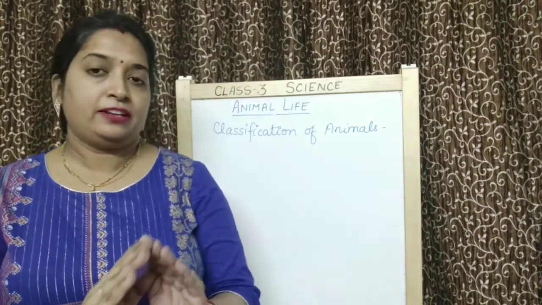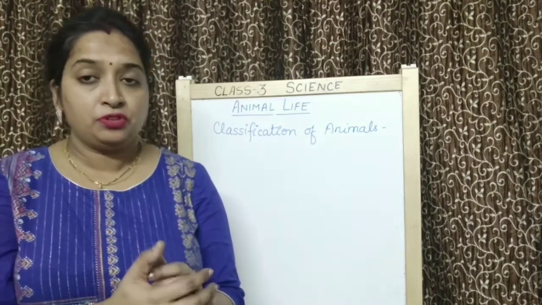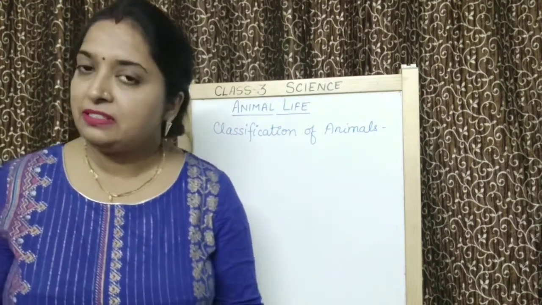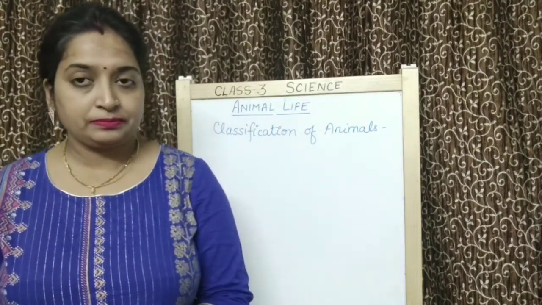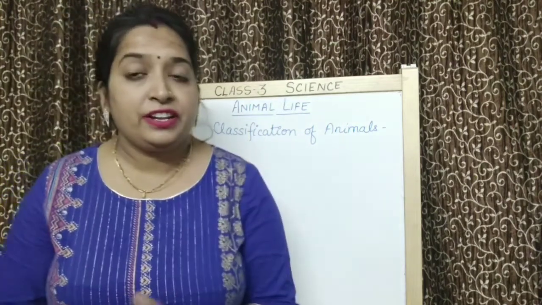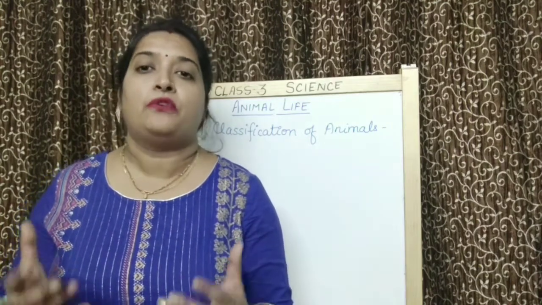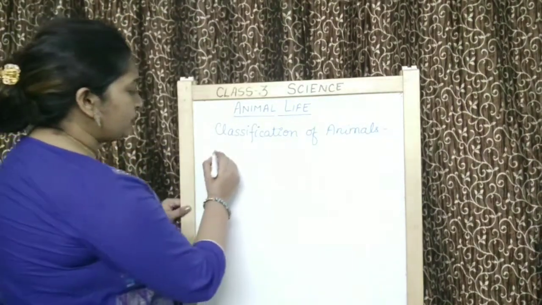So children, if I talk about energy, to get energy, animals need food. And from where are animals getting food? Animals are getting food from the plants. Right? Now children, if I ask you, what are the different functions of food?